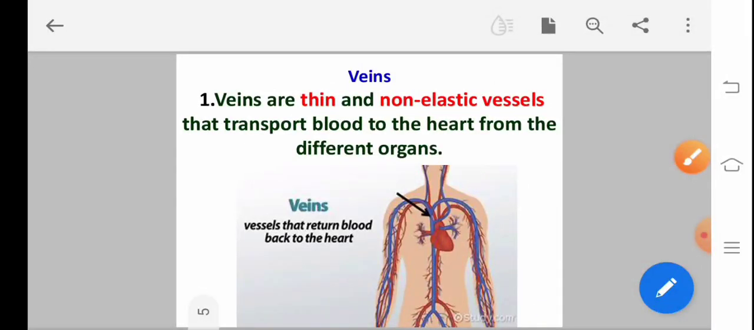Next, about the veins. Veins are thin and non-elastic vessels that transport blood to the heart from different organs of the body. So, from different parts of the body, the veins collect the deoxygenated blood and bring it to the heart.